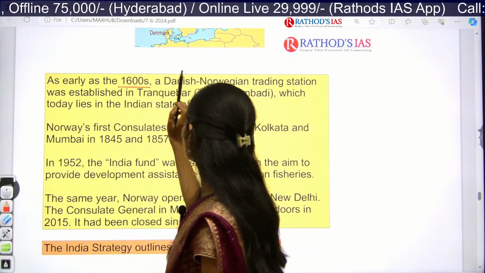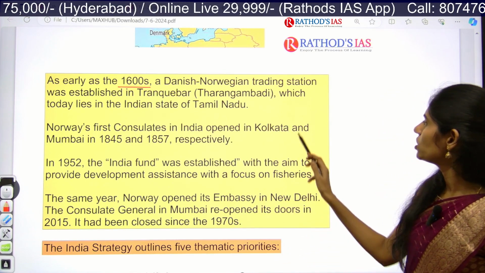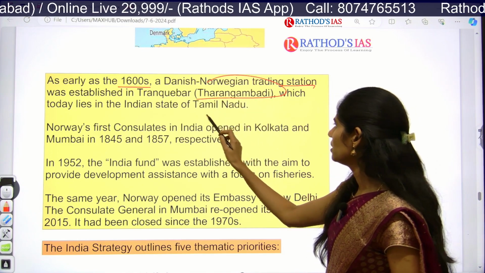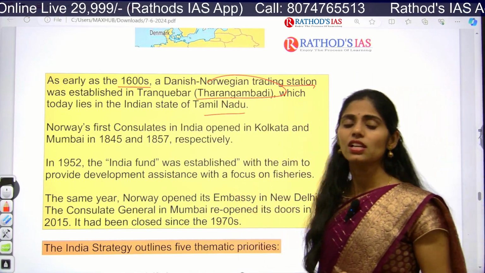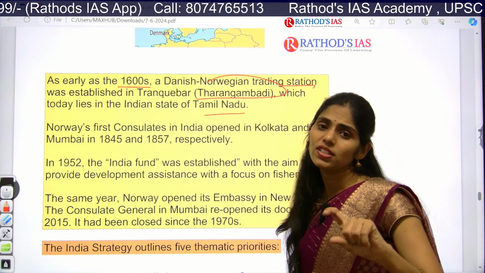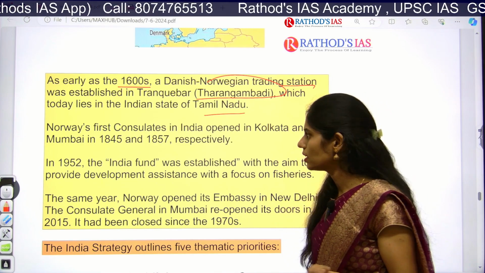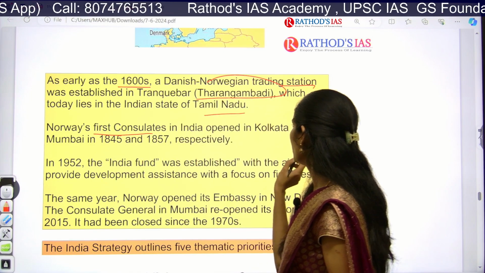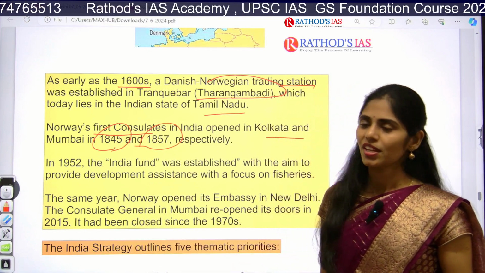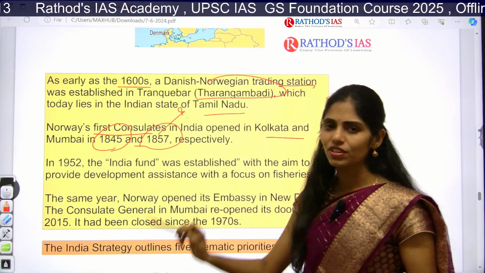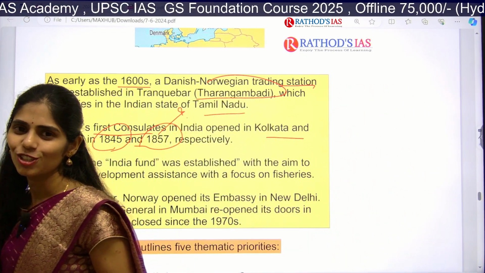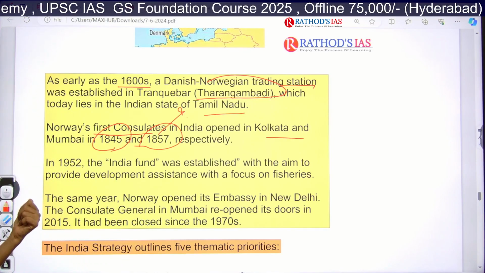As early as the 1600s, a Danish-Norwegian trading station was established in Tharangambadi, which is present in Tamil Nadu. So in 1600 itself, yes, we had a good relationship with Norway. That means, can I say India and Norway started relations from 1600? Yes, obviously. Norway's first consulates in India opened in Kolkata and Mumbai, in 1845 and 1857. What was the event going on in India in 1857? The Revolt of 1857, the Sepoy Mutiny, also called the First War of Independence. So you can remember like that.